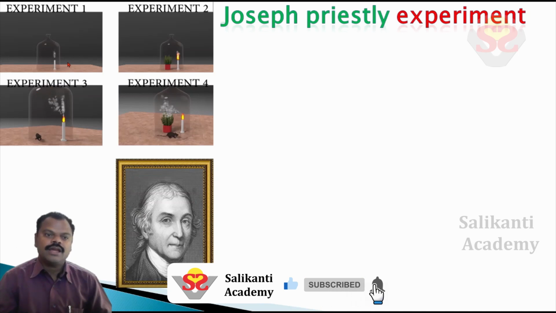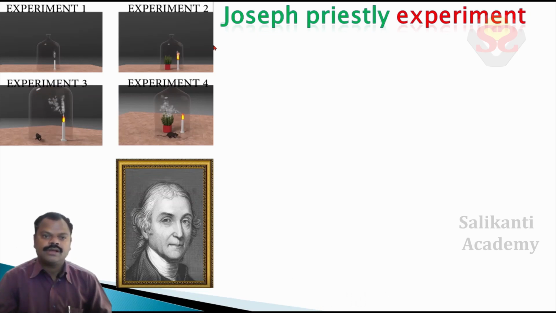Immediately, the candle was exhausted. In experiment 2, he placed a glass bell jar on a burning candle with a mint plant. He observed that the candle didn't stop burning. It continuously burned throughout the experiment.